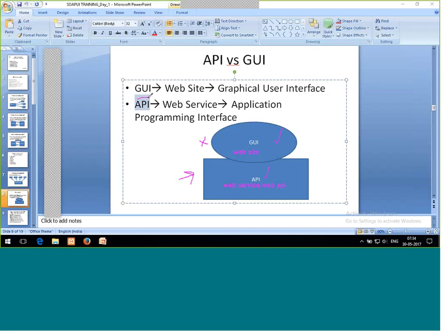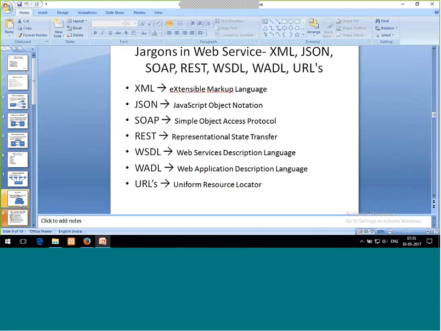So GUI is my website. It's a graphical user interface with which the end user is going to interact, and API is my web service or web API. It's an application programming interface with the help of which our complete communication is possible. For each and every GUI, API is present. Till this, everything is clear. Next, I'll discuss in more detail the jargon: XML, JSON, SOAP, REST. Till this, all clear?